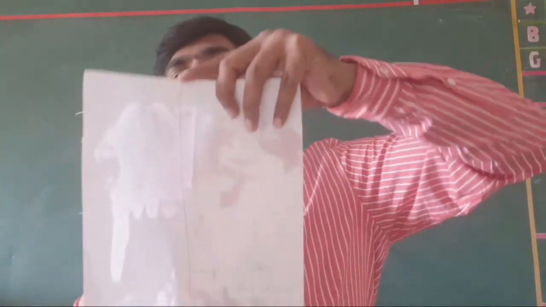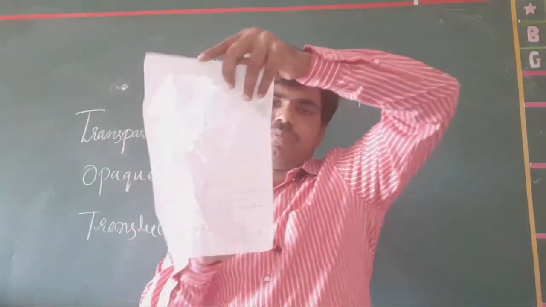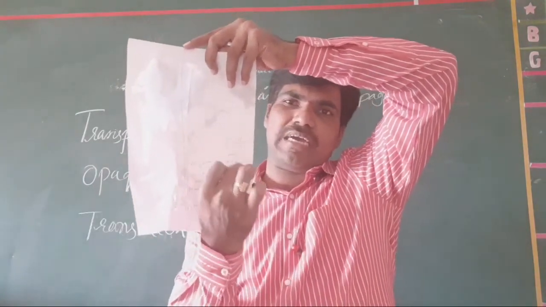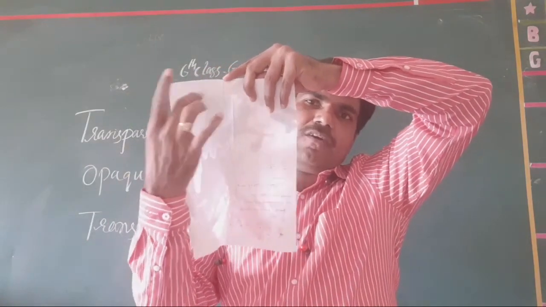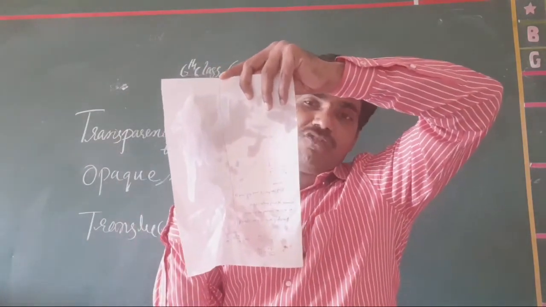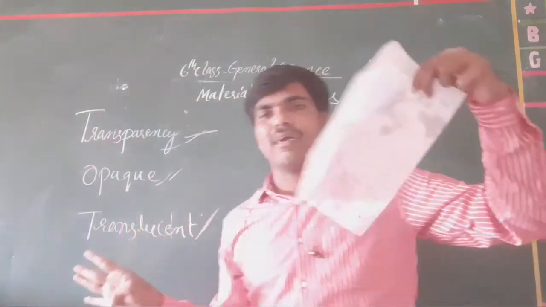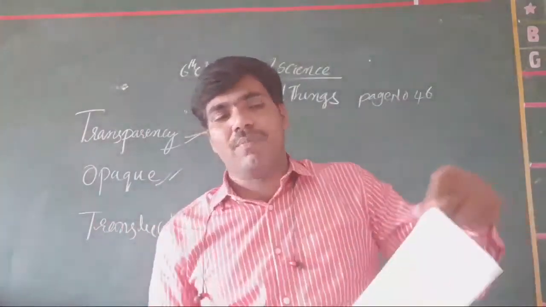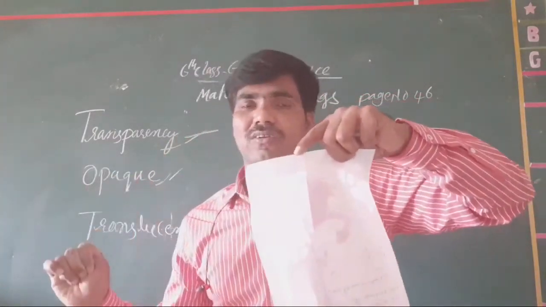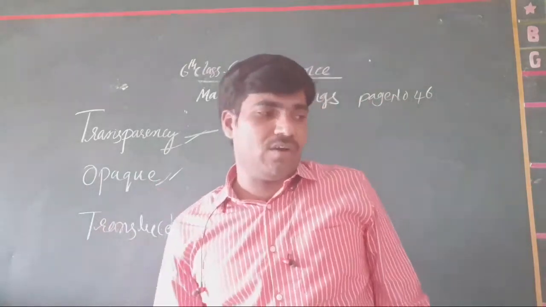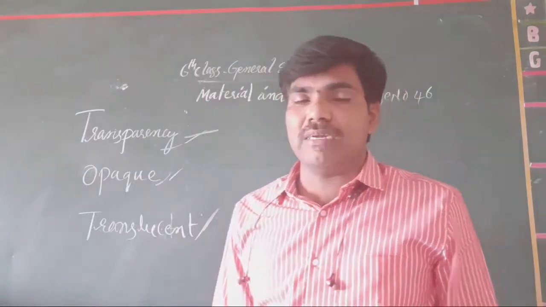But where the oil is not pasted at that particular place, it does not appear. This place is called opaque media. This place, the oil covered place, is called transient media. Paper contains opaque nature, but where the oil is covered, that contains transient nature. Understood, all of you? In this way, we conclude about transparent, opaque, as well as transient media.